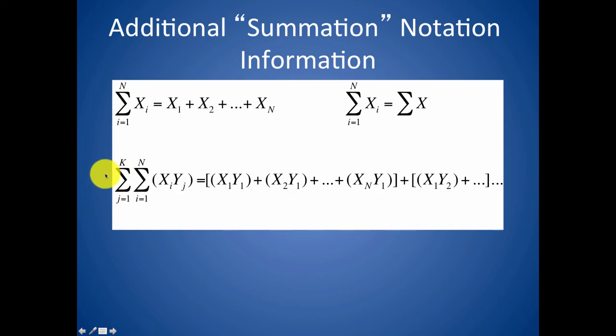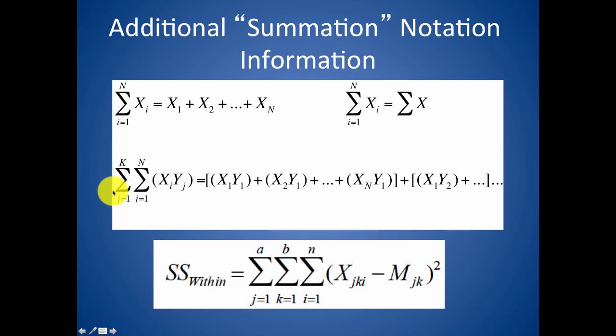This matters to us because we're going to be just a few weeks away from looking at things like this, and we are going to need to very quickly get this summation notation down. This is telling us the sum of squares within involves adding things across 3 different indices. And in this particular instance, it's going to take each individual x within condition j and condition k of 2 different variables, subtract them from the mean of a certain condition, and square that difference. This is going to be an interesting, complicated idea. I'm not expecting you to understand that now.